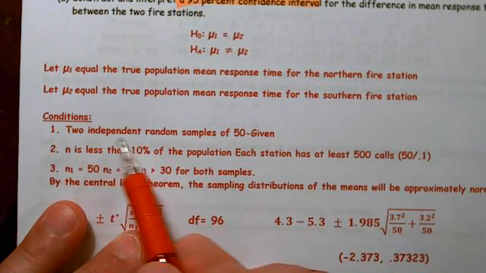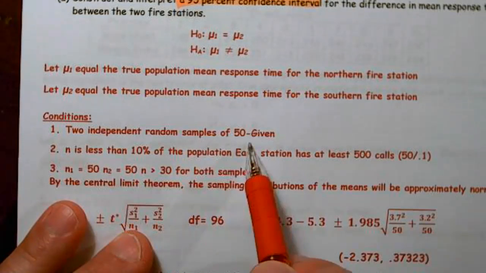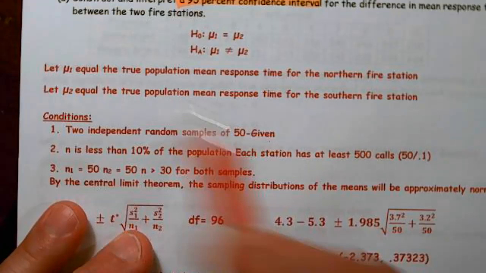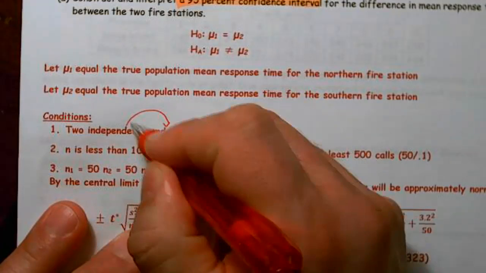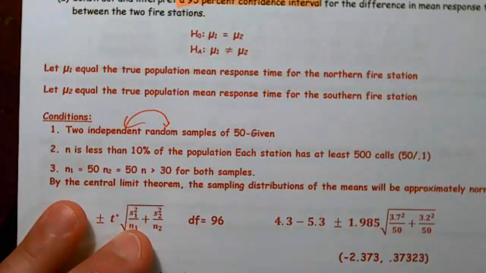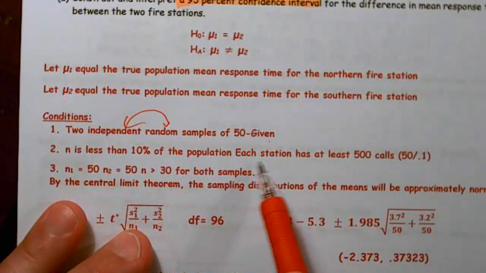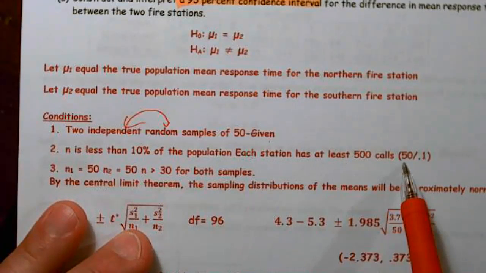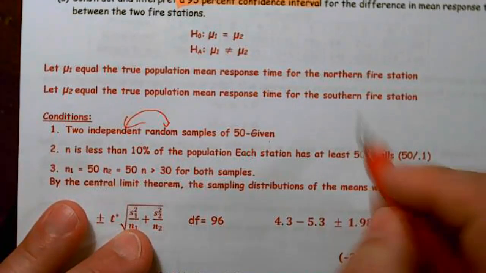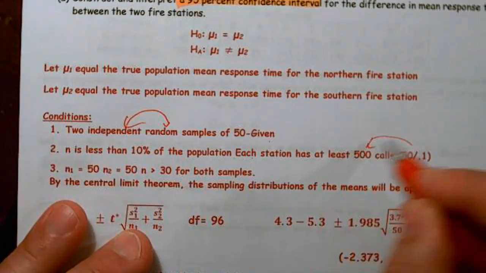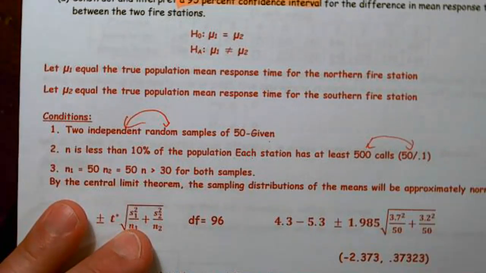Conditions: 2 independent random samples of 50. That was given. Notice I combined independent and random together. That just speeds things up. N is less than 10% of the population for each. Each station has at least 500 calls, and I showed that by 50 divided by 0.1. You need to show your math. You can't just make the statement, so make sure you do that. Whether you do 50 times 10 or 50 divided by 0.1 is up to you.